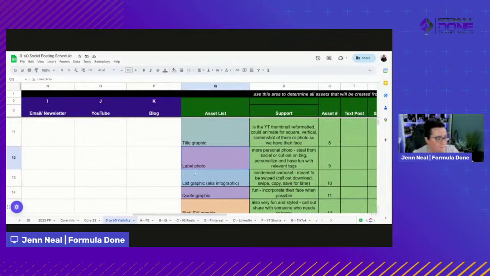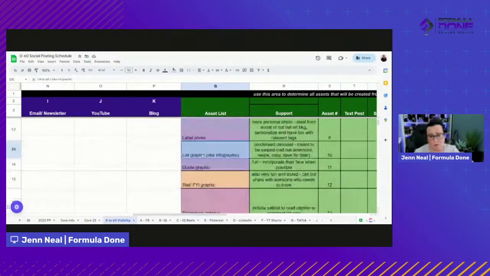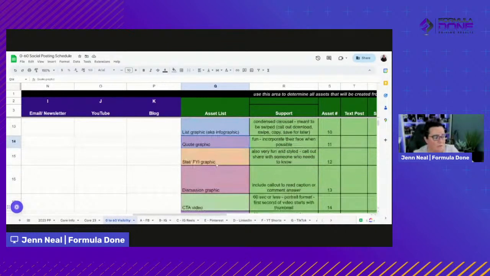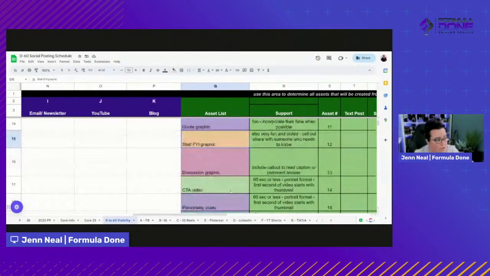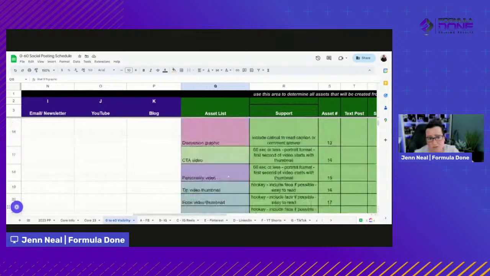A list graphic. So we take what's going on with the carousel tip and we turn it into everything on one, so it's sort of an infographic-y type thing. Obviously, a quote, we love to do that. Statistics or some sort of a fun statement, FYI. A graphic that is designed to encourage comment and participation. And hey, how do you feel about this? Comment here, right? And then here's our videos, and then we do our thumbnails, right?